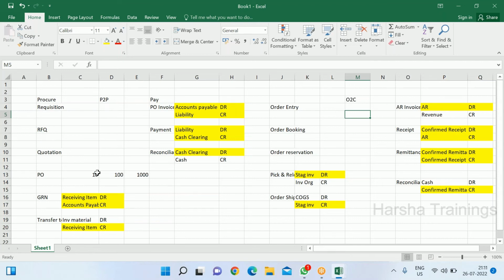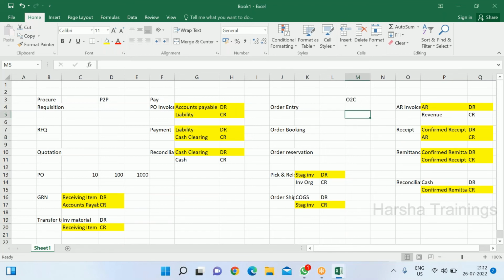I said the first 4 classes will be 45 minutes, right? So from tomorrow we'll keep a 1 hour session, because from tomorrow most of the topics I pick will take at least 1 hour. So tomorrow we will discuss two topics. One is organization structure. As part of organization structure, we discuss chart of accounts. So we'll pick the chart of accounts topic and discuss it in detail also. Clear? So any questions you guys have, you can ask me now.